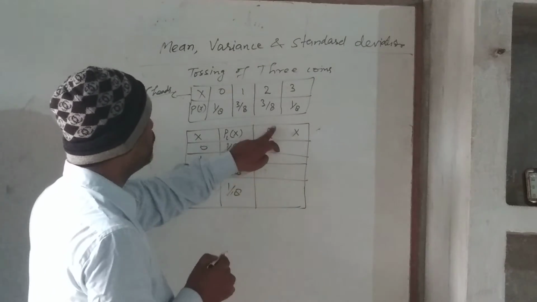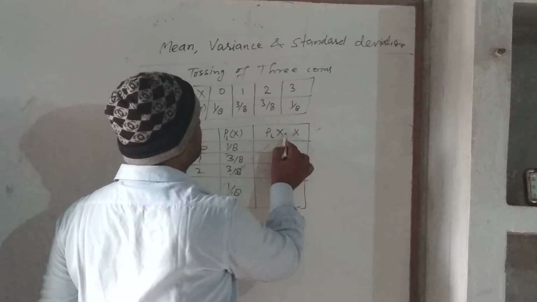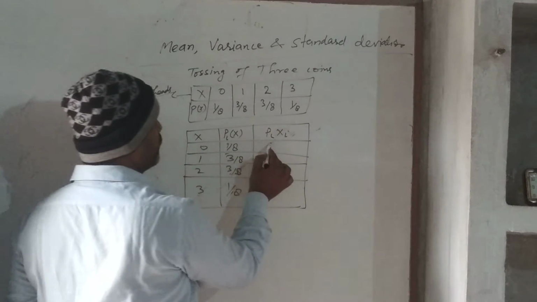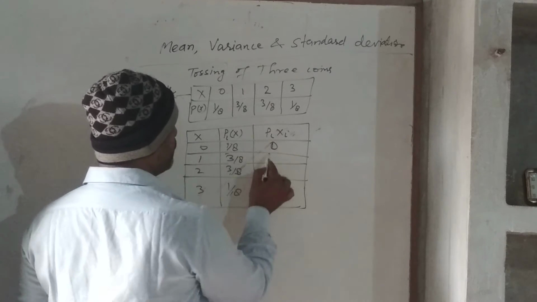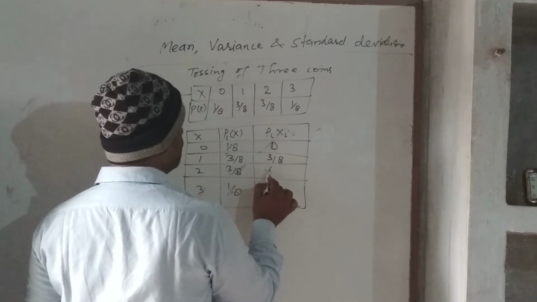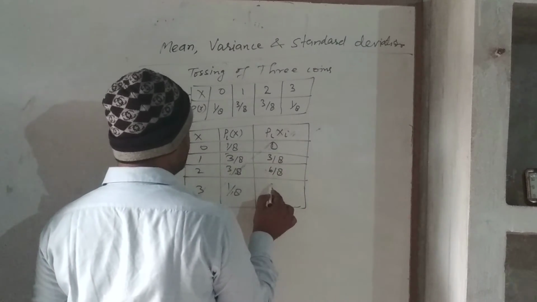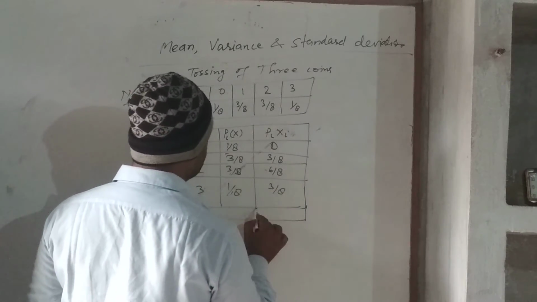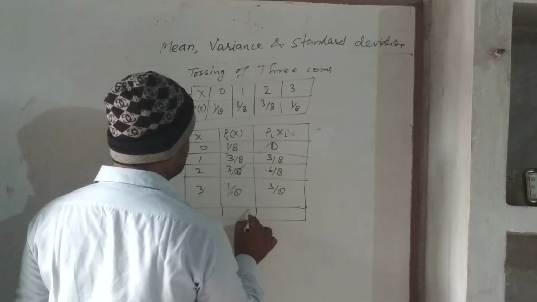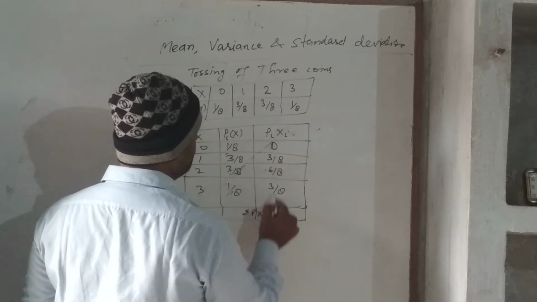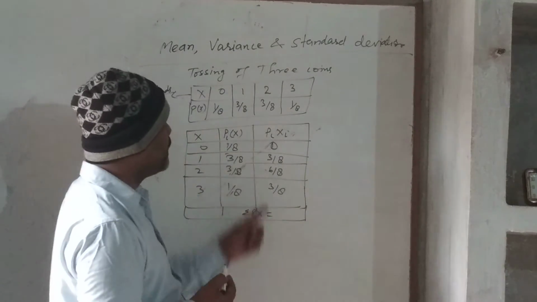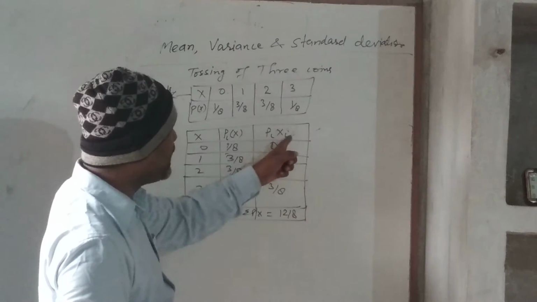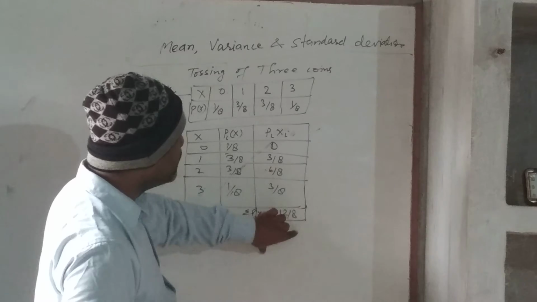Now we shall multiply pixi. This is x and this is p. Now we multiply and write here: this value will be 0, this will be 3 by 8, 6 by 8 and this will be 3 by 8 again. Then you find sigma pixi. If you add these values, you will have 12 by 8. So this 12 by 8, sigma pixi, is our mean.